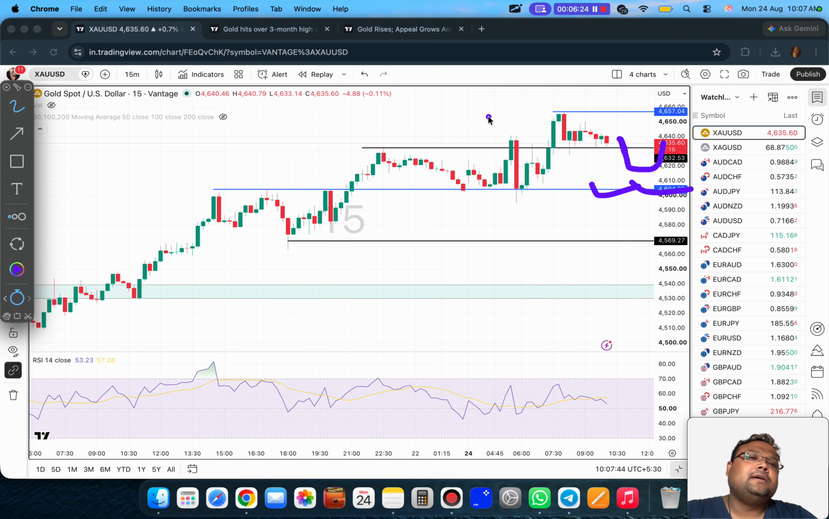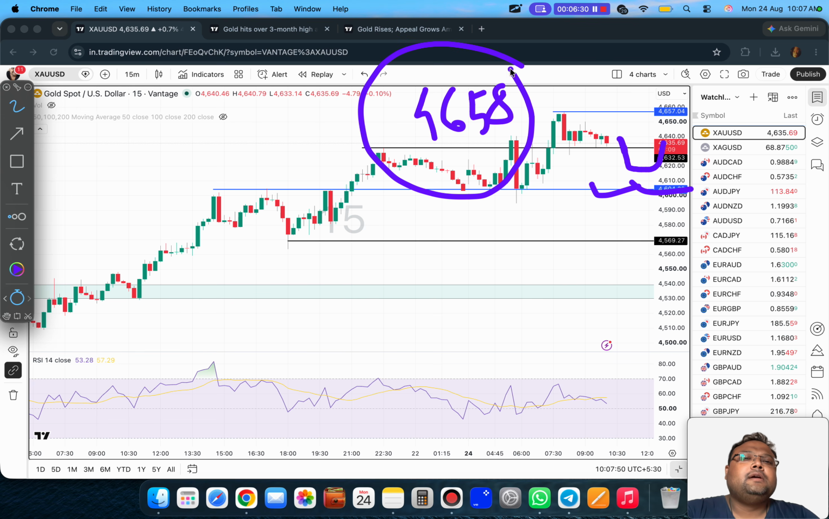So here, if the market goes up, then we can look for a buy above 4658. Initially, we can target 80 to 100 pips. It's an $8 to $10 move. If you see that the move is really very strong, then you can target higher. Usually in a breakout, we should always look for a higher target.